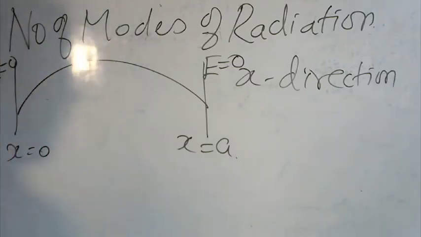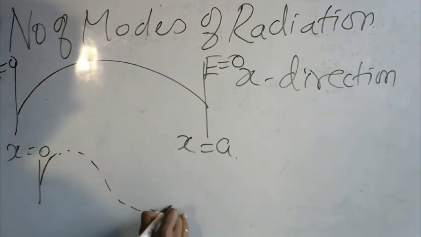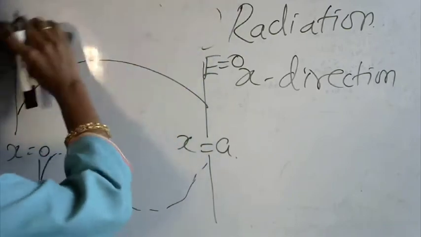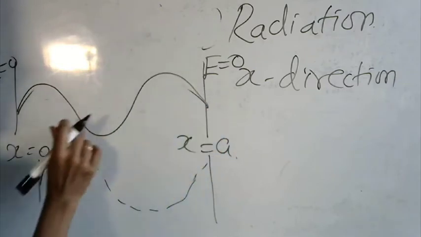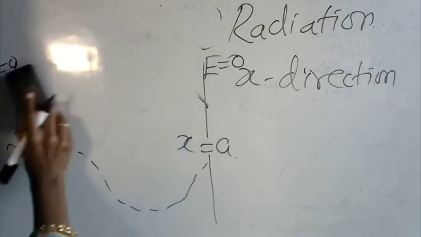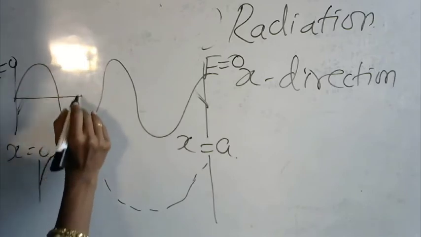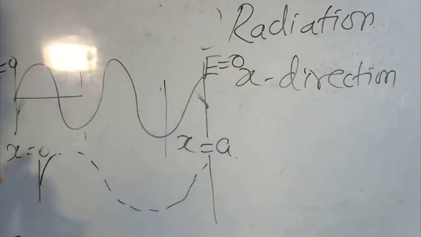Okay. So this is the longest wave, and the next wave pattern can be like this. It can be like this, isn't it? And the waves can also form a pattern like, okay, I'll draw it here. Or it can form a pattern like this. It can be two waves. If you divide it, it can be 1.5 waves now. It can also form a wave pattern like this. Up to this is one wave, and from here to here you will have another wave. So this is two waves. You can go on and calculate.